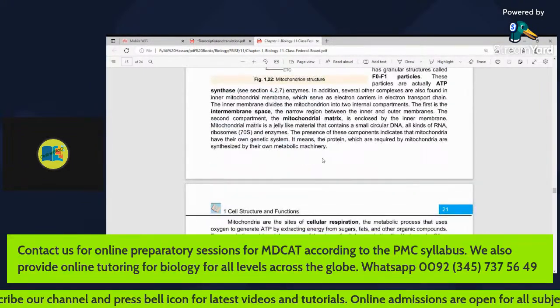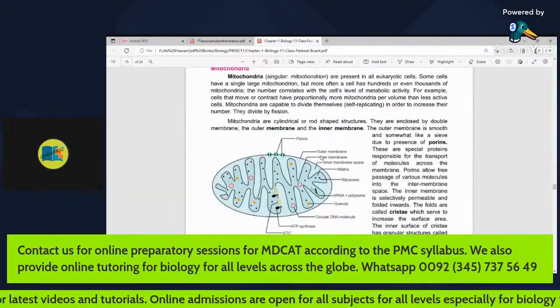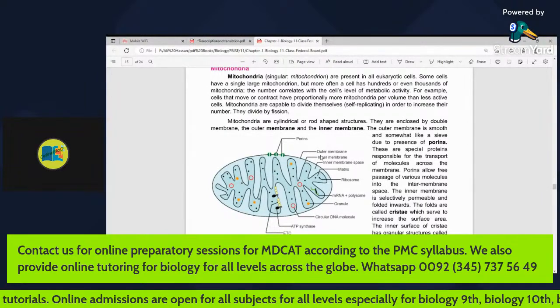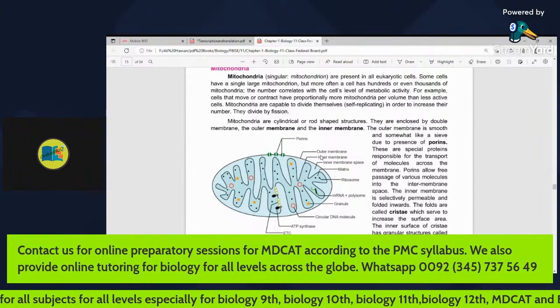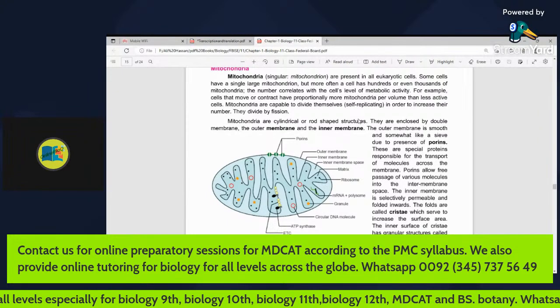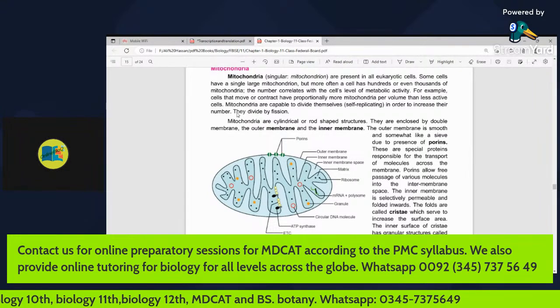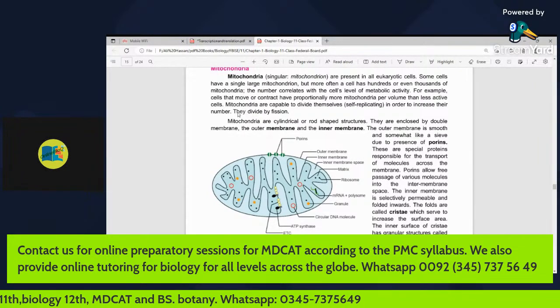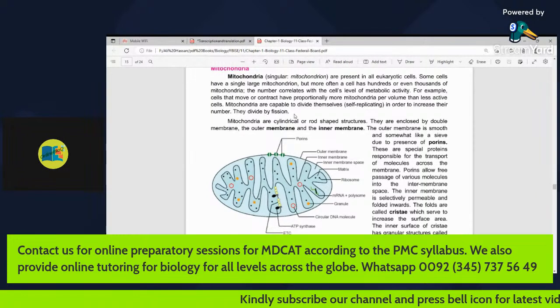we should know that mitochondria have their own DNA, their own RNA, and ribosomes. They have their own protein manufacturing machinery, and they can self-replicate in order to increase their numbers, and they are called self-replicating organelles, or they are also called semi-autonomous organelles. They divide by fission like bacteria do.